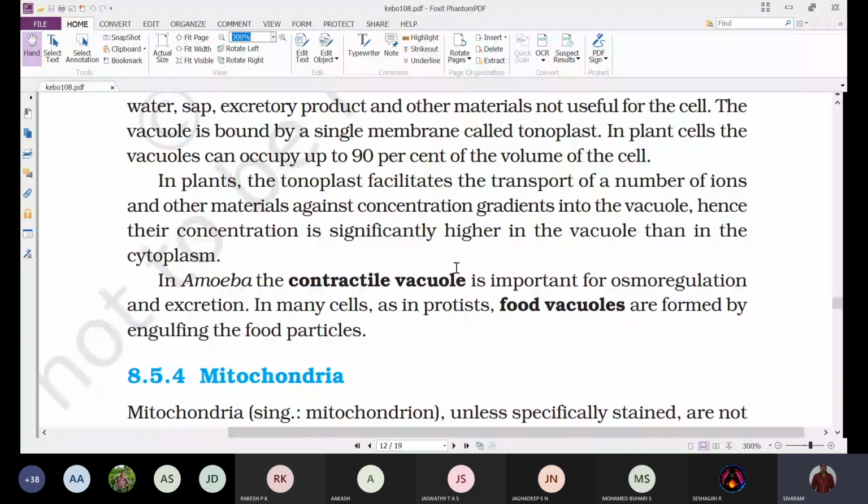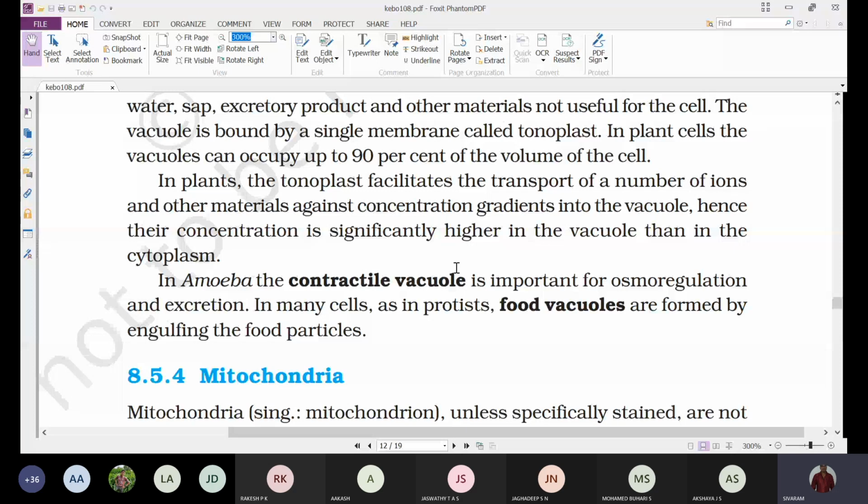Because of this difference, water always moves from the region of higher water potential to the region of lower water potential.